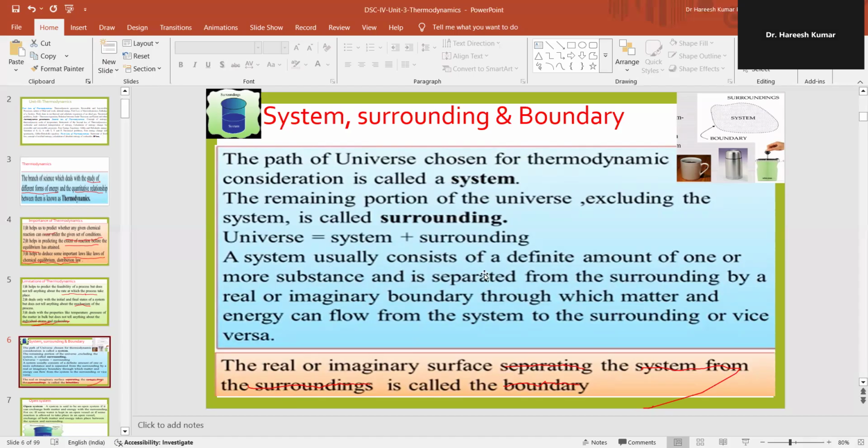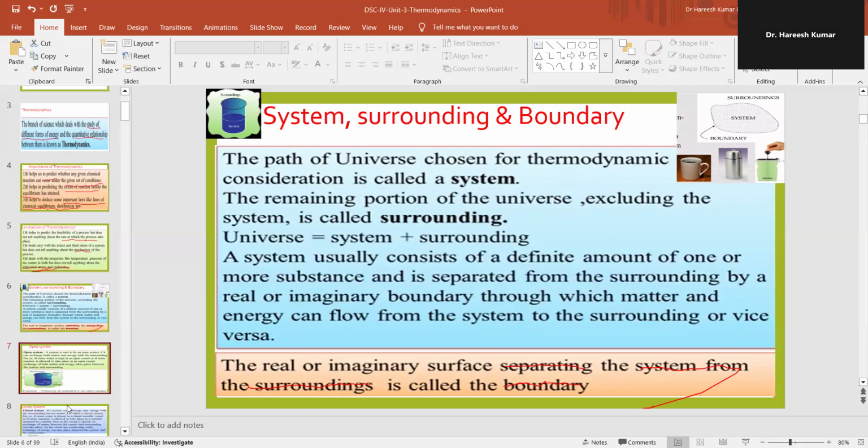A system usually consists of a definite amount of one or more substances and is separated from the surrounding by a real or imaginary boundary through which matter or energy can flow from the system to the surrounding or vice versa. The real or imaginary surface separating the system from the surrounding is called a boundary.